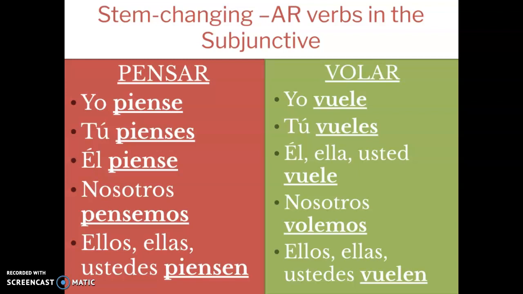M-U-E-S-T-R-E-S. Number 8, él, nadar. Not a stem changer, it's él nade. Nosotros. Again, no stem changes in nosotros, it is nademos.